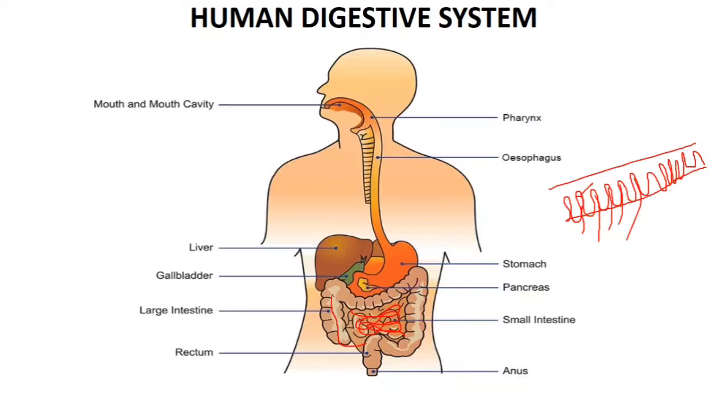In the large intestine, the wall absorbs extra water present in the undigested food along with essential minerals. After all the water and minerals are absorbed, the undigested food becomes solid, and the waste produced is stored in the rectum, and then it is passed out of the body through the anus.